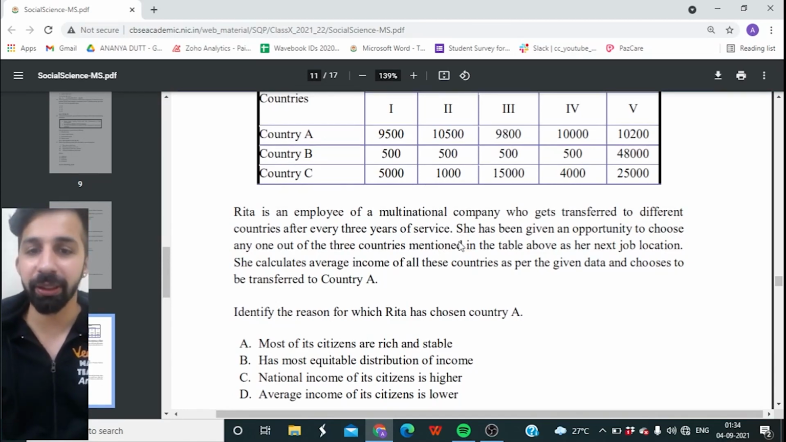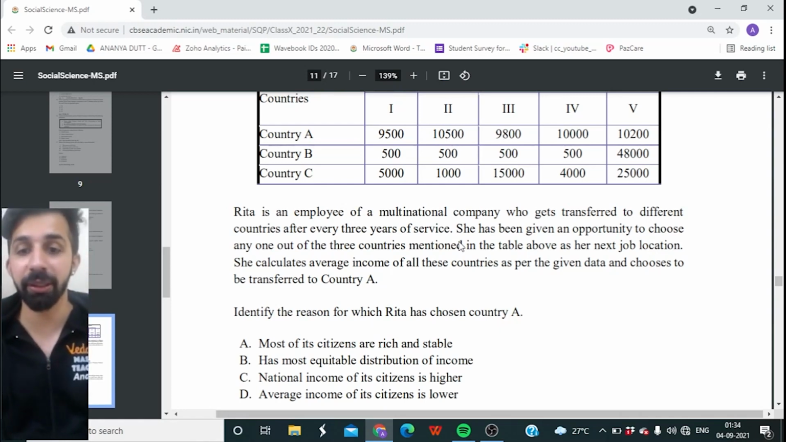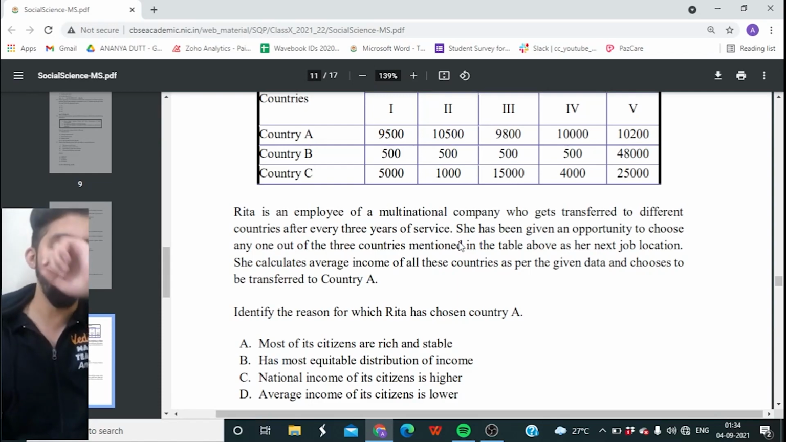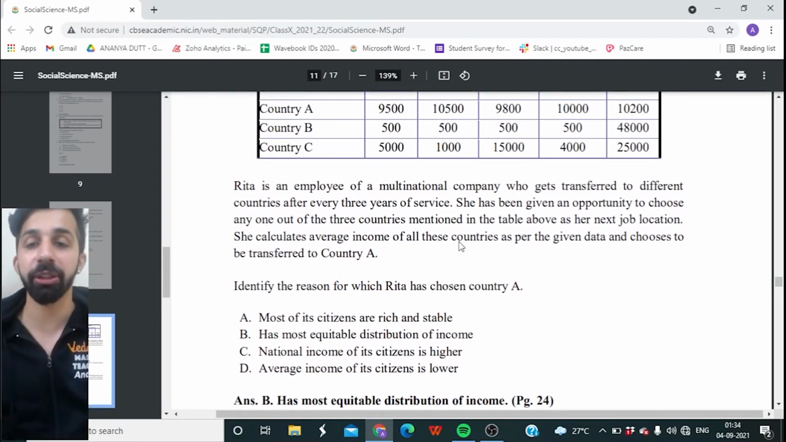So, most of its citizens are rich and stable. Okay. Has most equitable distribution of income. Okay. National income of its citizen is higher. Option D, average income of its citizen is lower. And it is option B, guys, has most equitable distribution of the income.